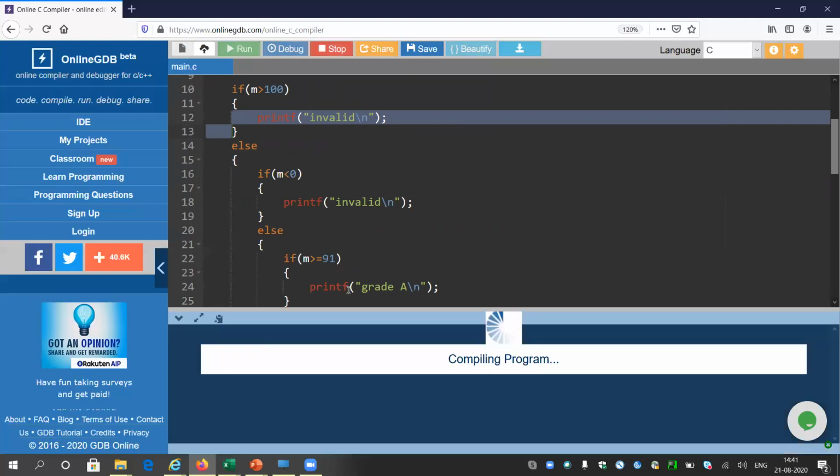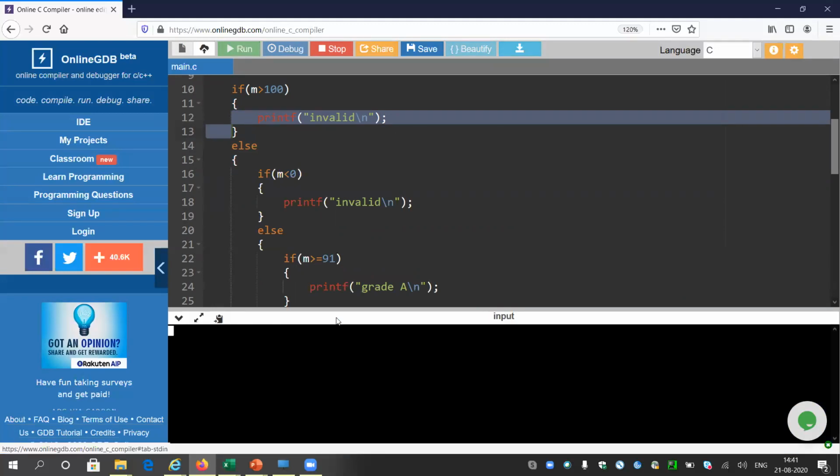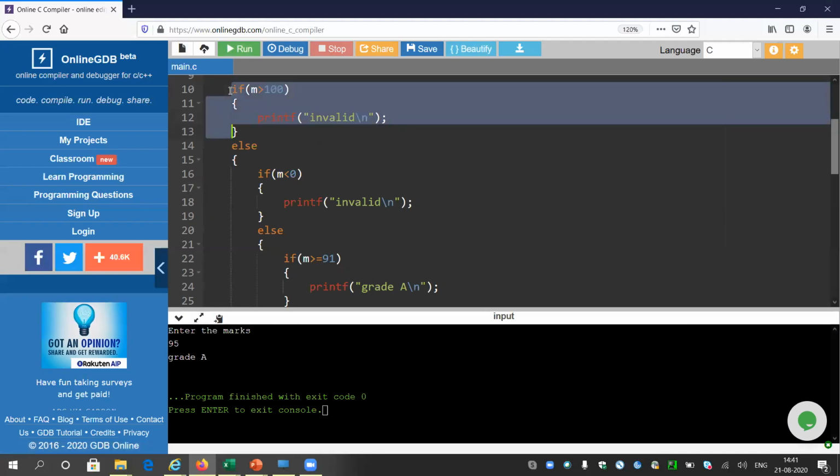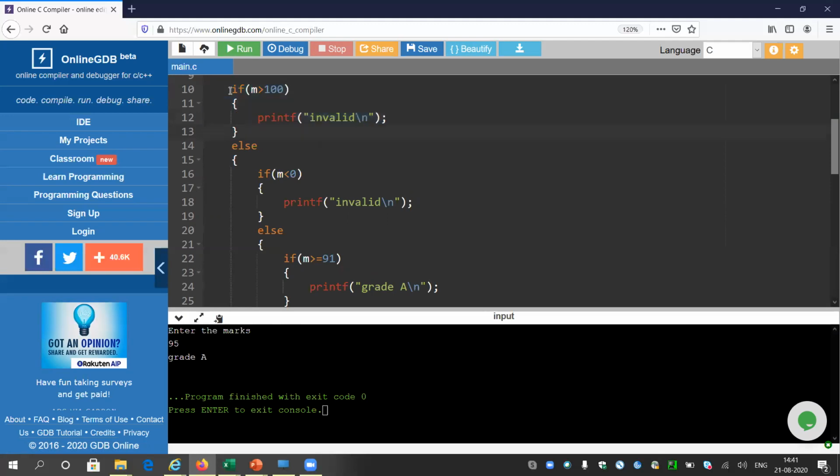Now if I give a number like 95, say I got good marks in computer, so let me give 95 here. What it will do is first go into this block. Is 95 greater than 100? The answer is no, so it will come into the else part.